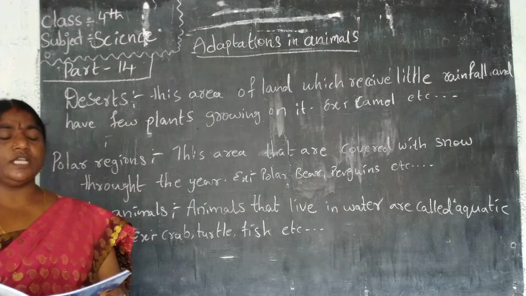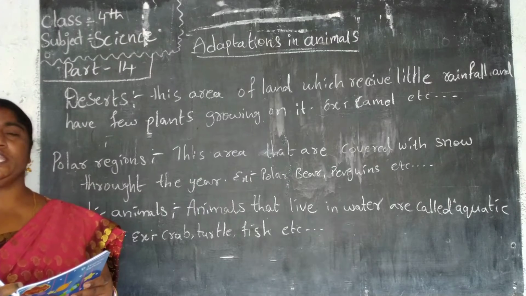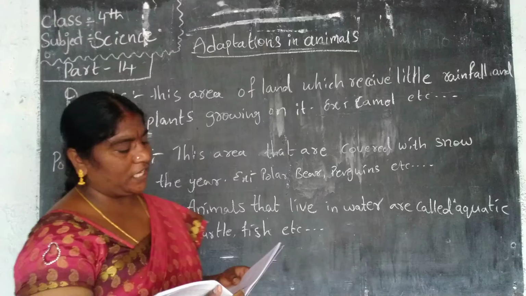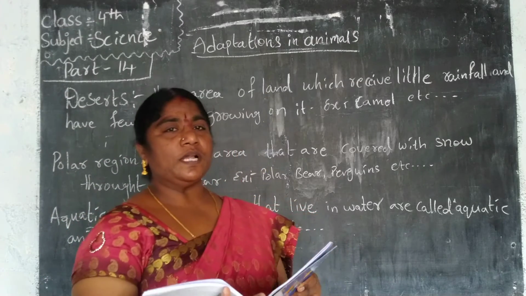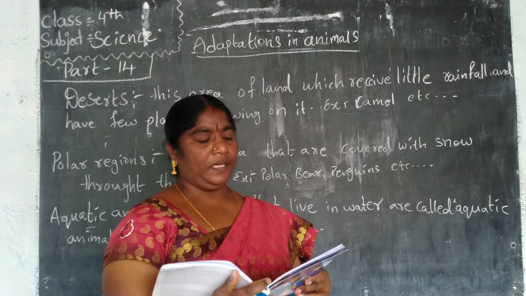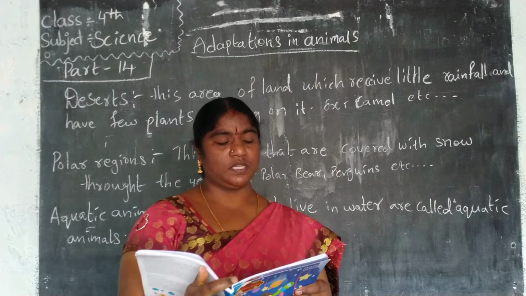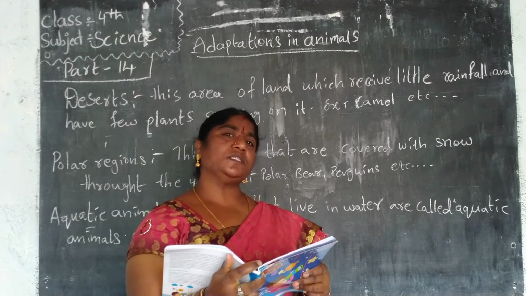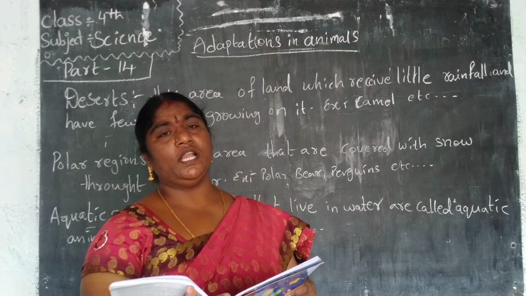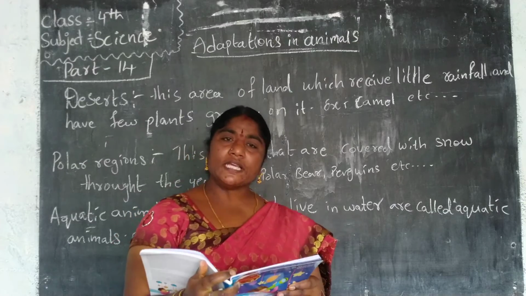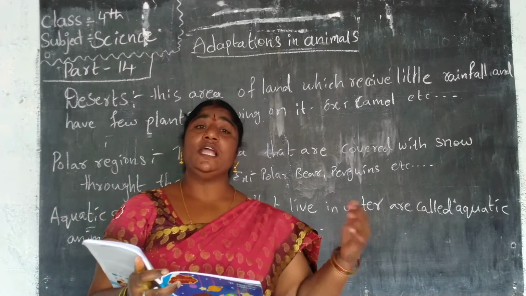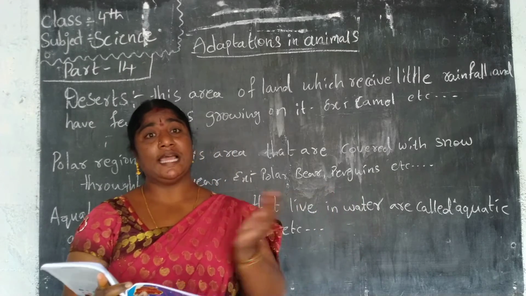Like in the last session, terrestrial animals. Animals that live on land are called terrestrial animals. Horse, cow, pigs, dogs are examples of that. They are also called domestic land animals. And tiger, lion, cheetah, elephants live in forests. Those animals are called wild animals. That is wild land animals and domestic land animals.